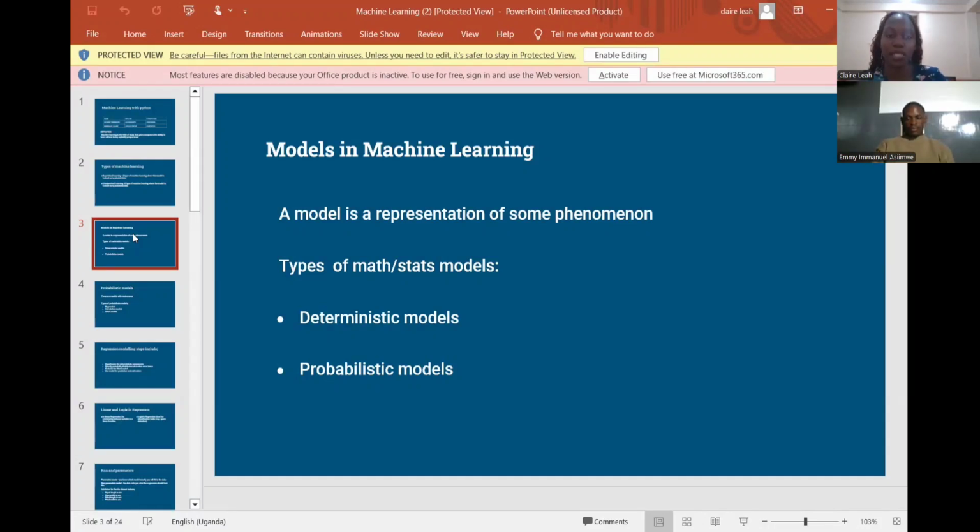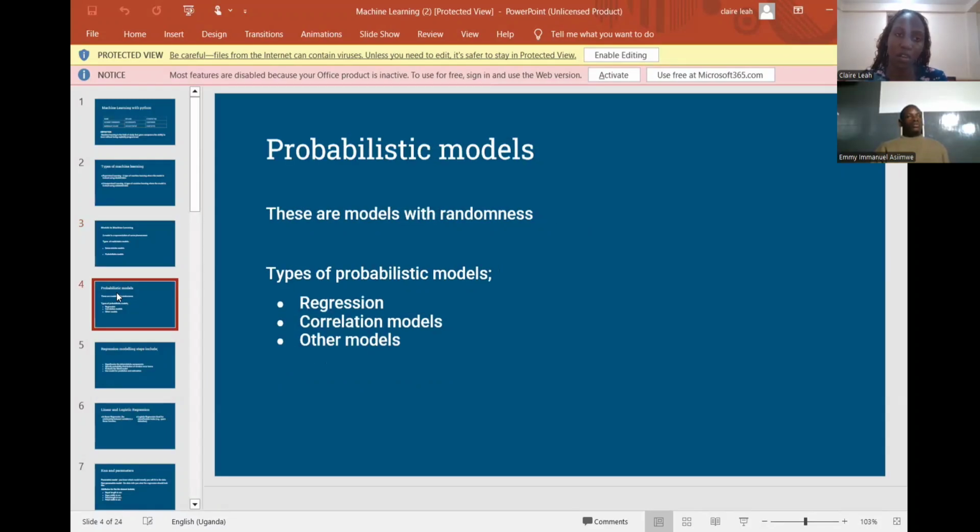And we have the probabilistic model. There is randomness and it hypothesizes two components, which are the deterministic and the random error. The deterministic part of the model predicts output based on the inputs using a fixed, predictable relationship. And for the random error, the output is unpredictable. We have the probabilistic models, and like I've said, there is randomness in the probabilistic model.